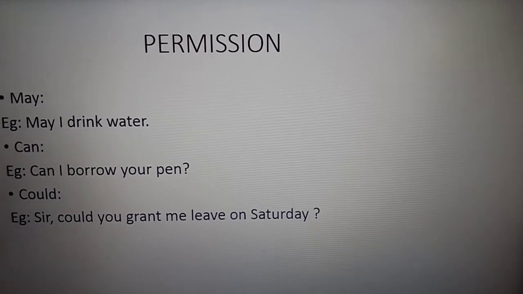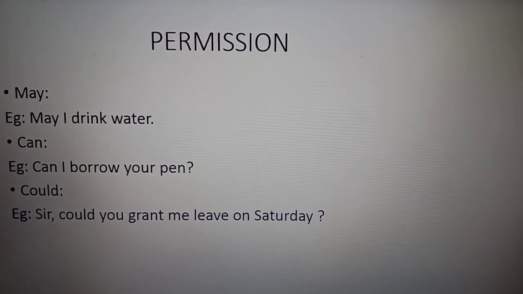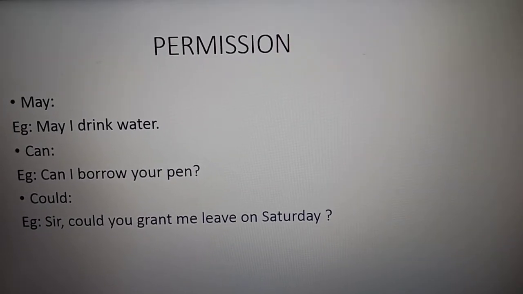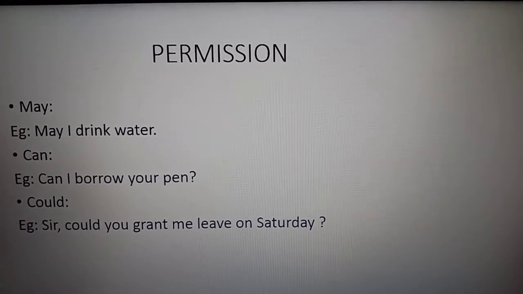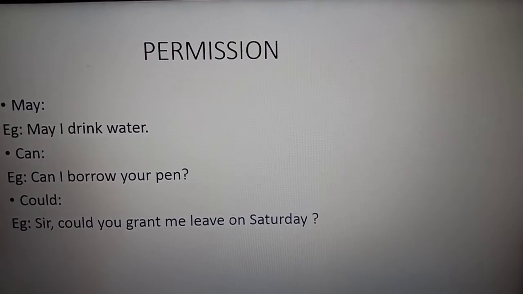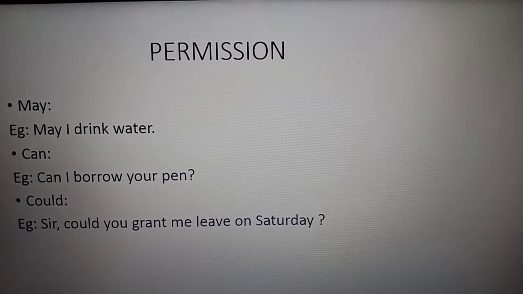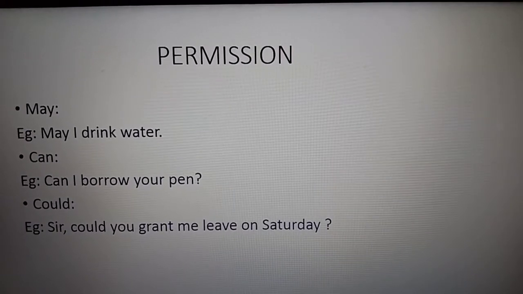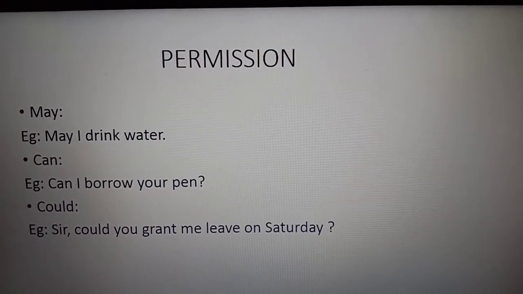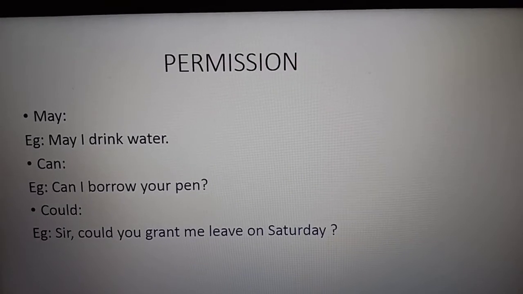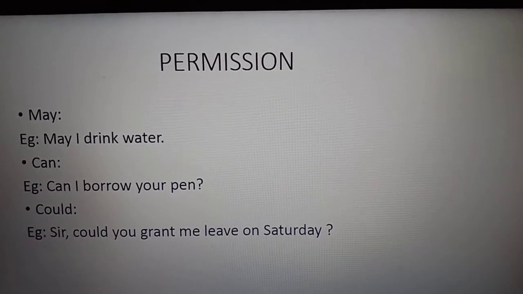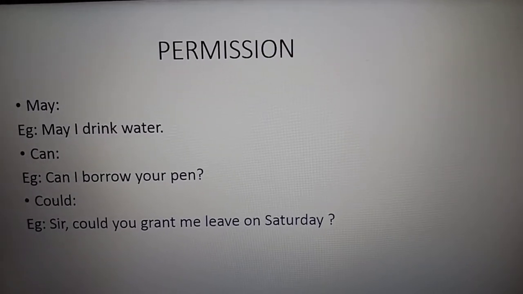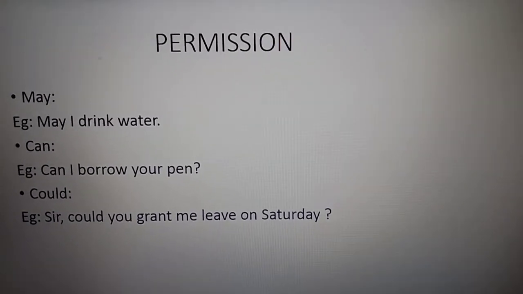Second one, see, can is used here as permission, not ability, children. That's why I told you, please see the sentence. It depends on the mood of the speaker. Can I borrow your pen? So your can is not showing the ability. It shows permission. You are requesting, you are asking, can I borrow your pen? Then could. Sir, could you grant me leave on Saturday? So it is a request. Got it?